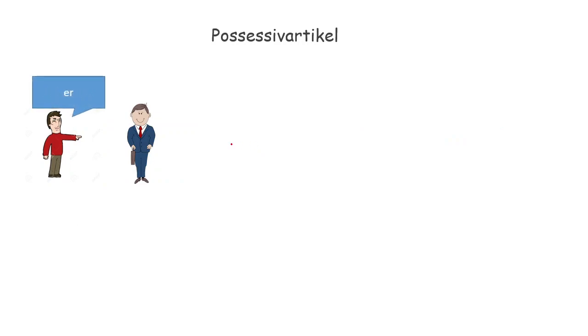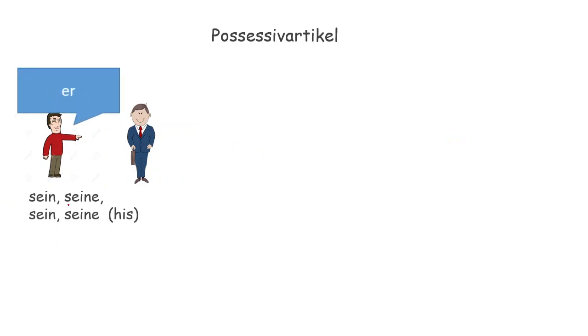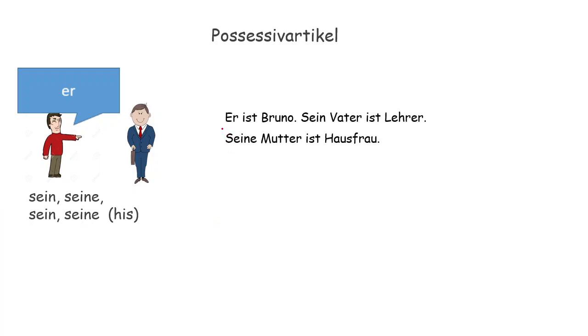Er. For er we have sein, seine, sein, seine. His. Er ist Bruno. He is Bruno. Sein Vater. His father ist Lehrer. His father is a teacher. Seine Mutter. Feminine. Seine. Seine Mutter ist Hausfrau.